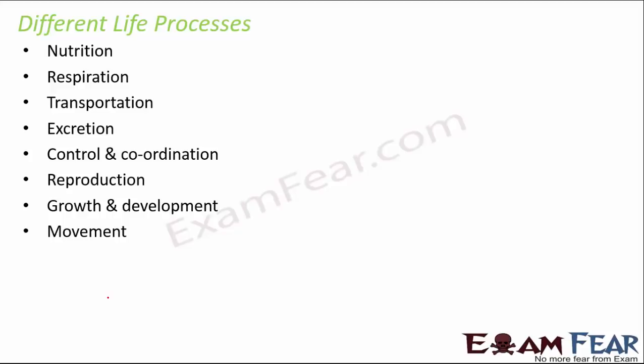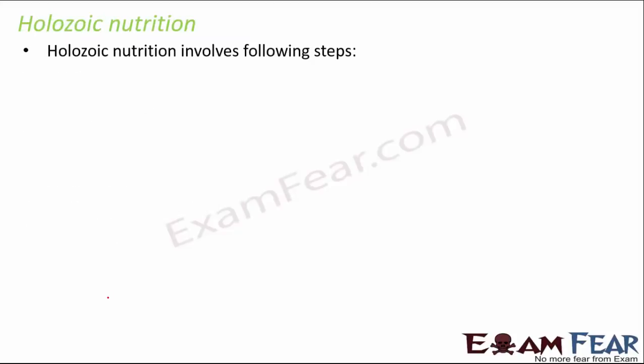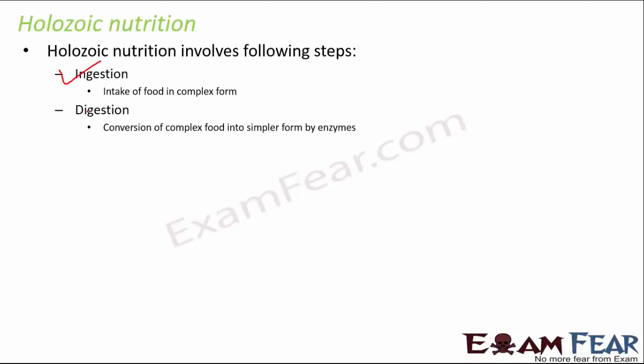So in this lesson we will cover nutrition, respiration, transportation and excretion. So let's get started with nutrition. We are going to cover holozoic nutrition, which is intake of solid food. Now holozoic nutrition takes place in 5 steps. That is ingestion, which is intake of food. Then digestion, that is conversion of complex food into simpler forms. Like let's say you have a sandwich. So the sandwich needs to be broken down into a very simple form so that it can be absorbed by the body. So that's digestion.